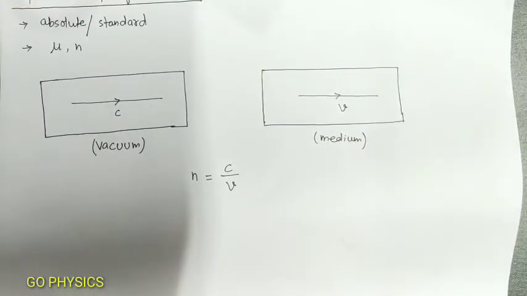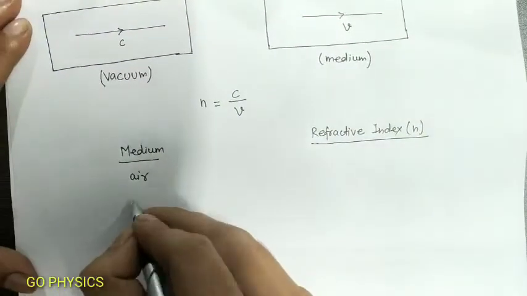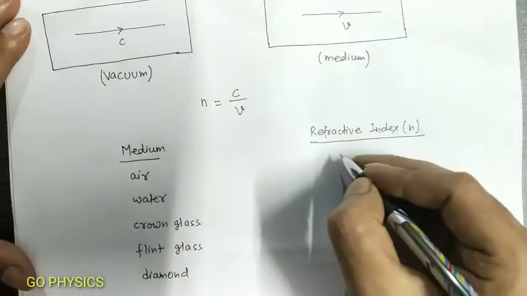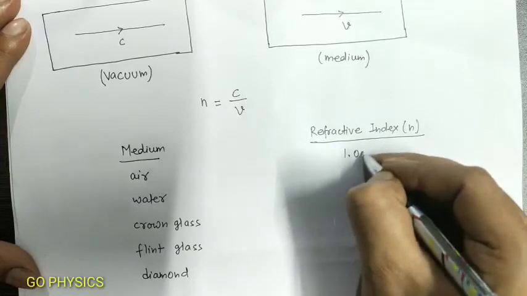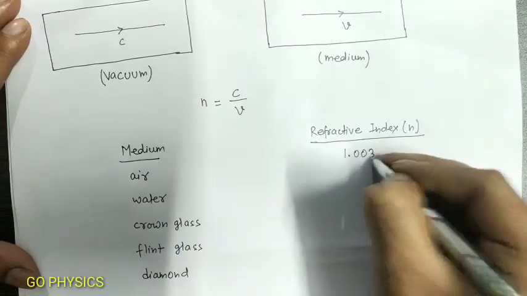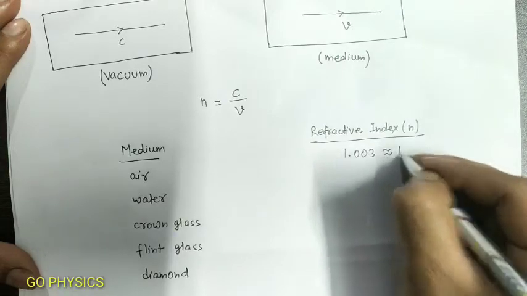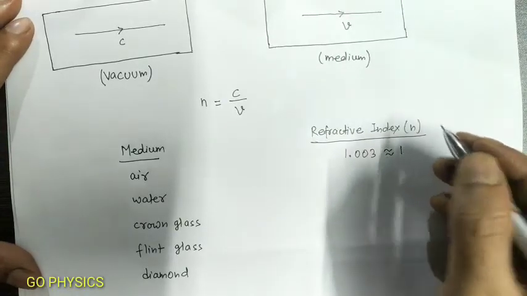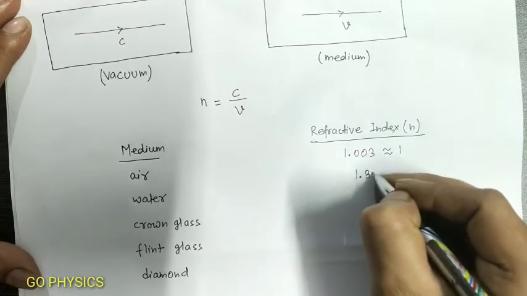Now let us see the refractive index of certain media. For air, the value of refractive index is 1.003. We take this value equal to 1. For water, the value is 4 by 3, which is equal to 1.33.